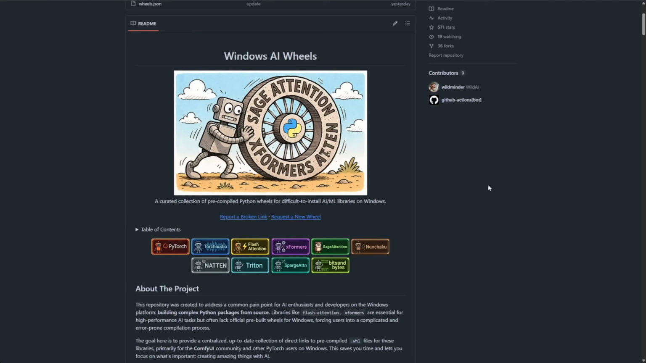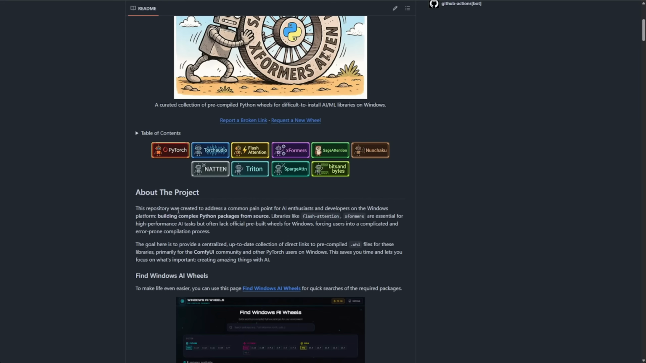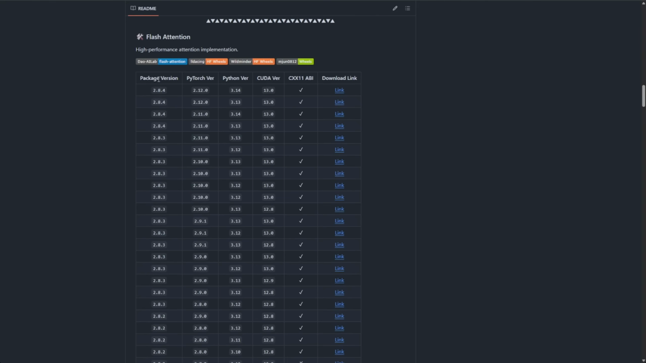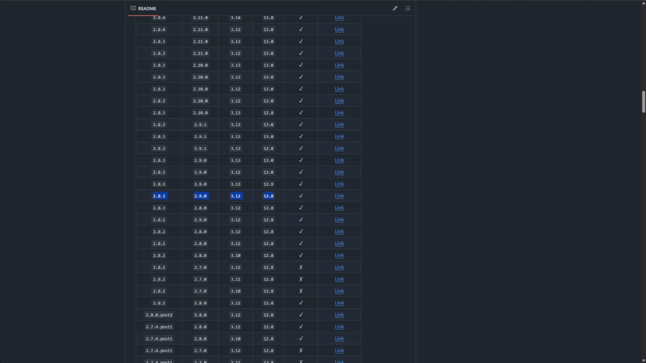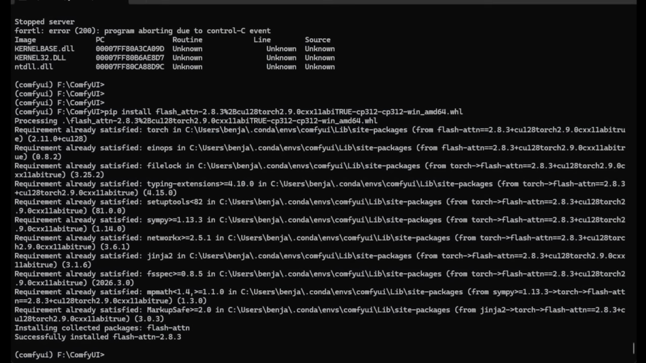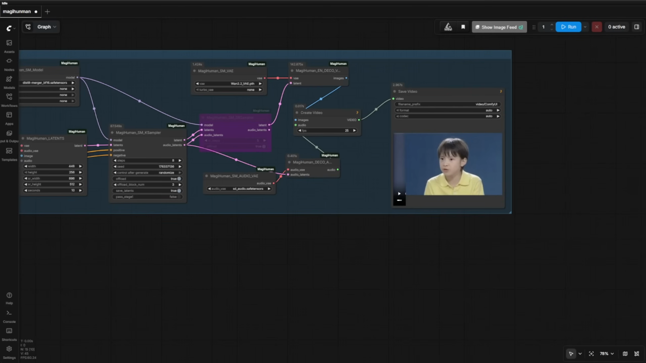For Windows users, you can install flash attention directly. Check out the Windows AI Builds repo on GitHub. It lists pre-built wheels for all kinds of AI frameworks. Click on flash attention, find the combo that matches your PyTorch, Python, and CUDA versions. I'm on CUDA 12.8, so I grabbed the matching wheel. Head to the command prompt, pip install the file name you just downloaded. Back to ComfyUI. Quick demo on how to get Flash extensions working on Windows.